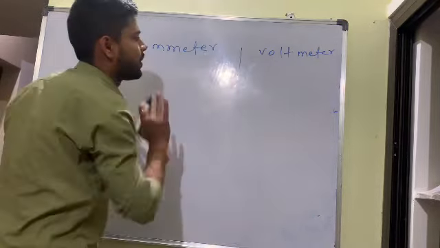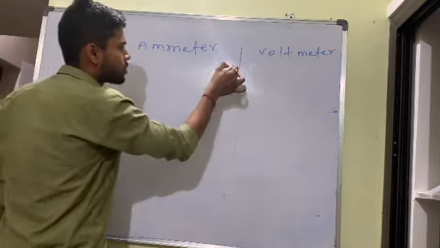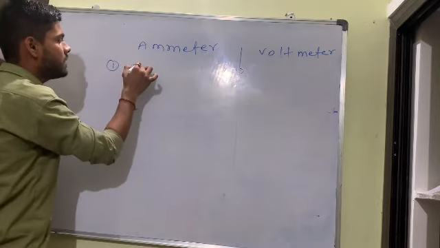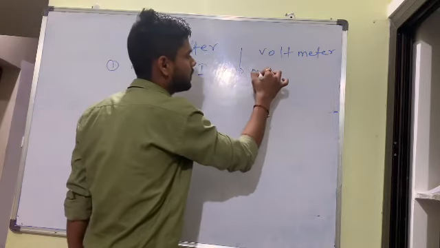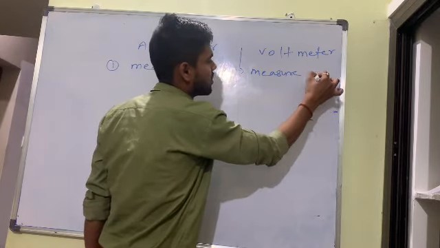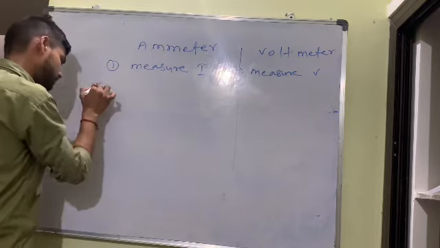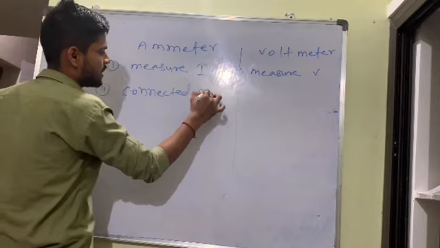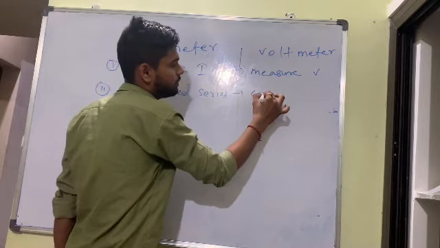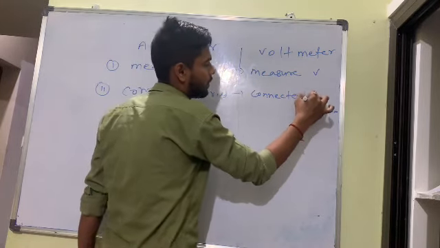Now I am writing some differences, maybe they will ask a question and you understand it clearly. Ammeter measures I. Voltmeter measures V. Ammeter is connected in series. Voltmeter is connected in parallel.